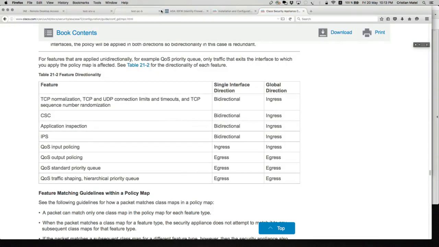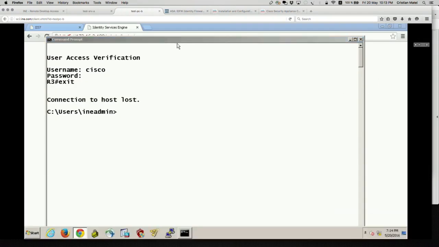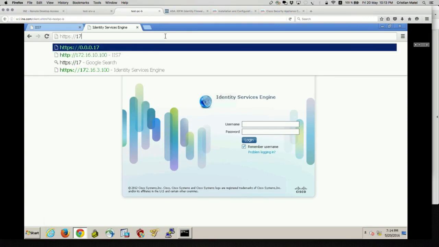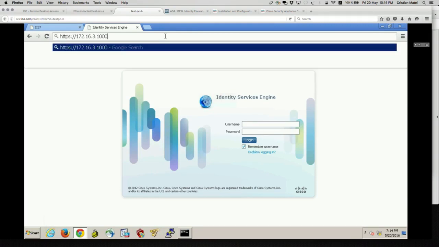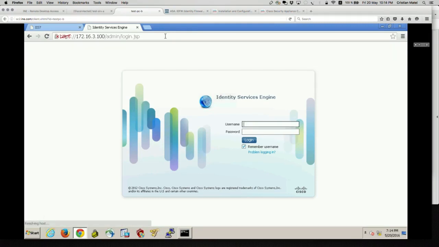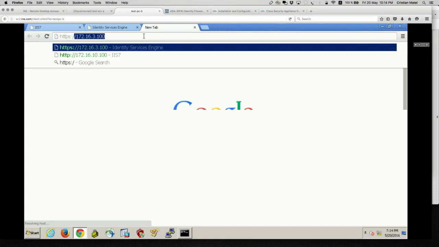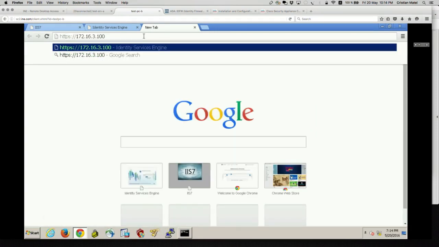Let's go back to PC B, and let's make sure that on either ICE or server A I can connect successfully via a TCP or UDP session. I'm going to try TCP. Let's open up a new tab to make sure, HTTPS 172.16.100.